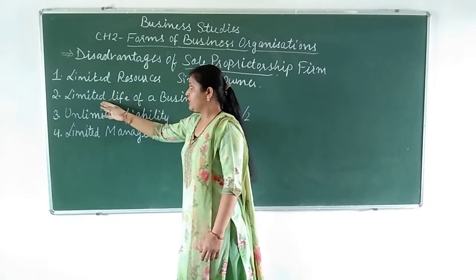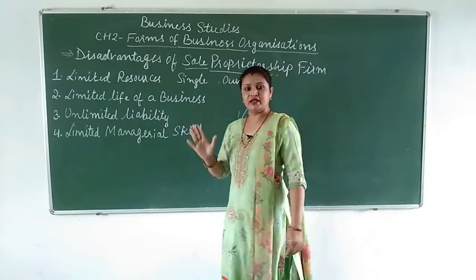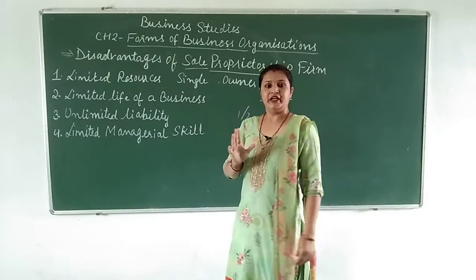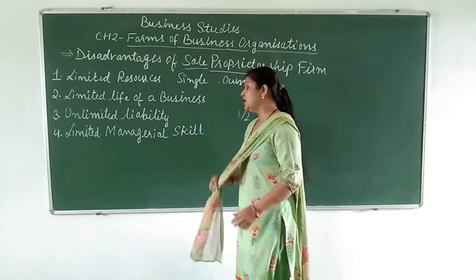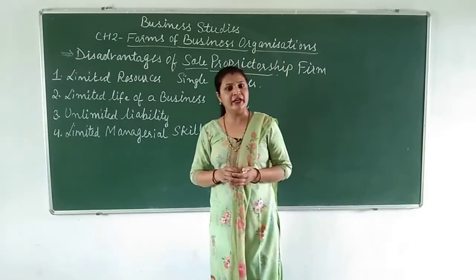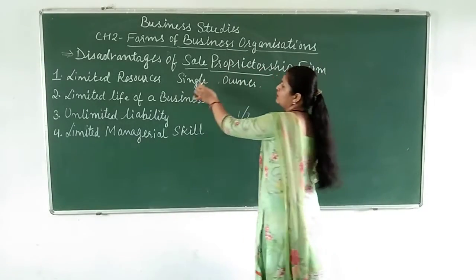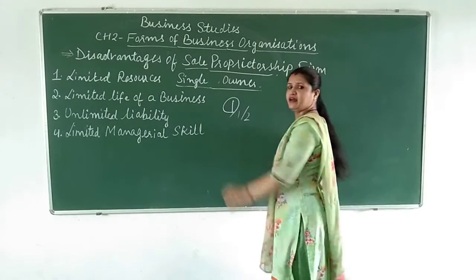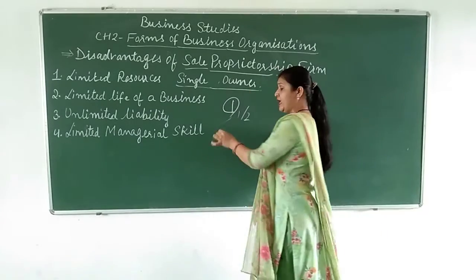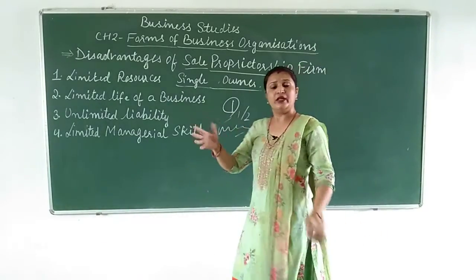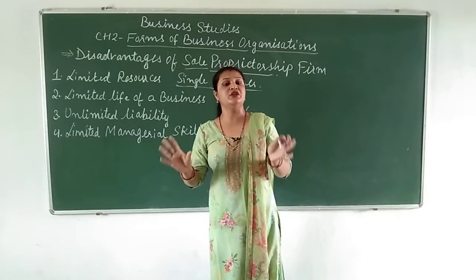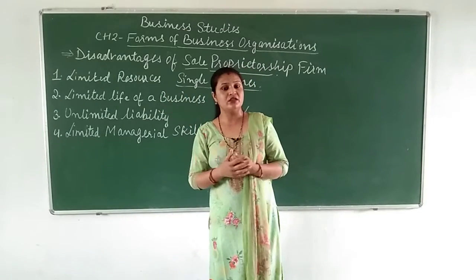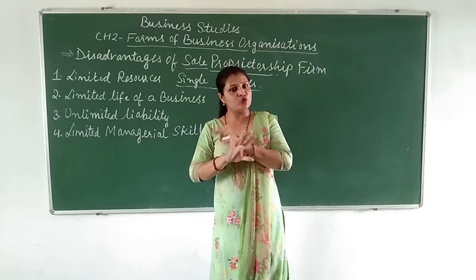The second disadvantage is the limited life of a business. In a sole proprietorship, the life of the business will be limited. How will the life of the business be limited? Because here we are talking about the sole proprietor. Only a single person is there, doing everything. He is managing, controlling, planning, doing everything. So why are we saying limited life of a business? Because he is the one person doing everything.